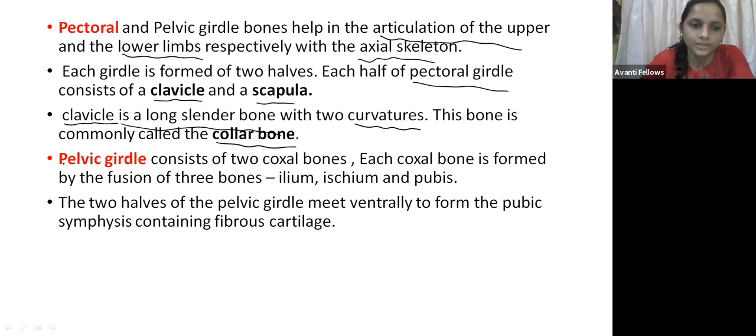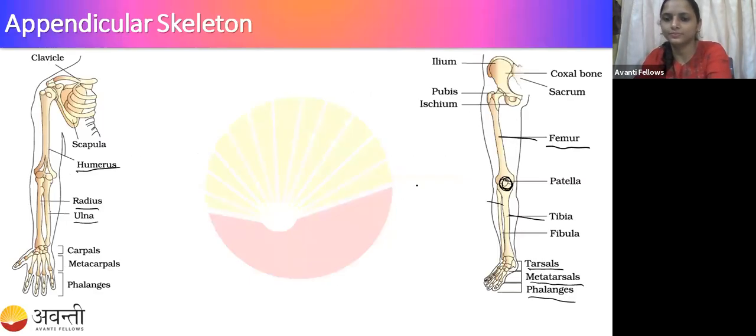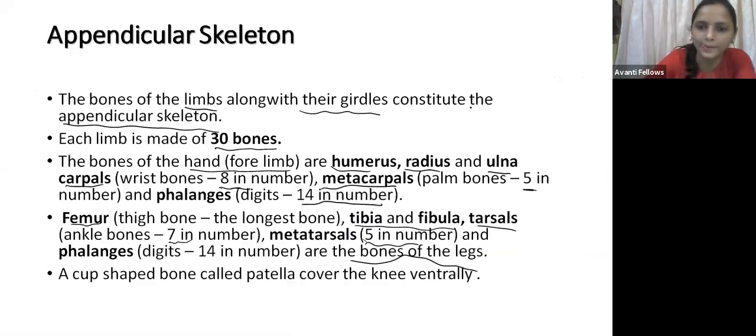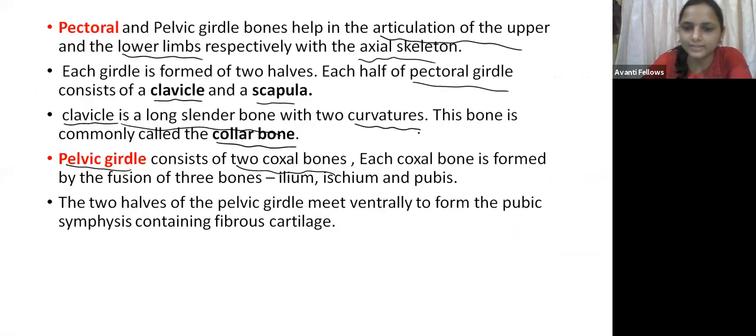Okay, guys. Now let us come to the pelvic girdle. Here the pelvic girdle consists of two coxal bones. So here you can see, this is one coxal bone, and here is another coxal bone. Each coxal bone is made up of the ilium, pubis, and the ischium. Each coxal bone is formed of the fusion of the ilium, ischium, and the pubis, guys.